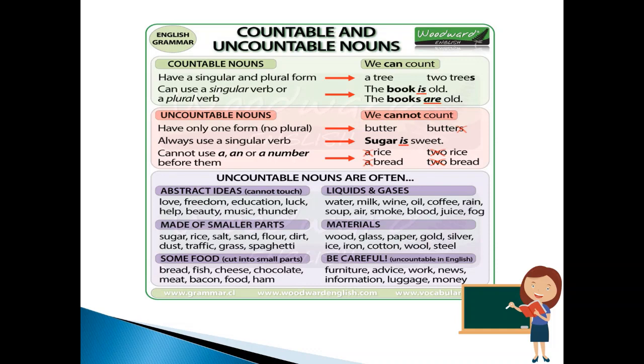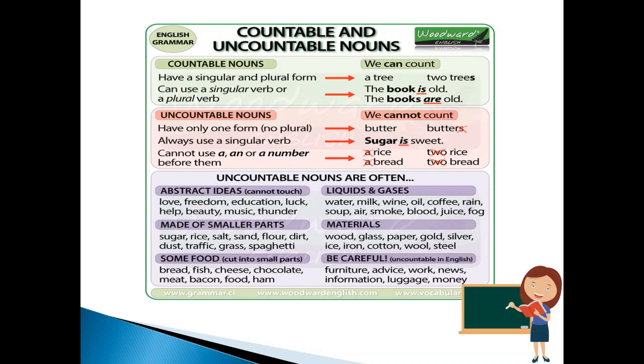Now we come to uncountable nouns. Uncountable nouns are those which we cannot count. They have only one form, no plural. Just like we say butter or sugar, we do not use butters or sugars. They always use a singular verb, just like sugar is sweet. They cannot use a, an or a number before them. Just like a rice, a bread, two rice, two bread, that is wrong.